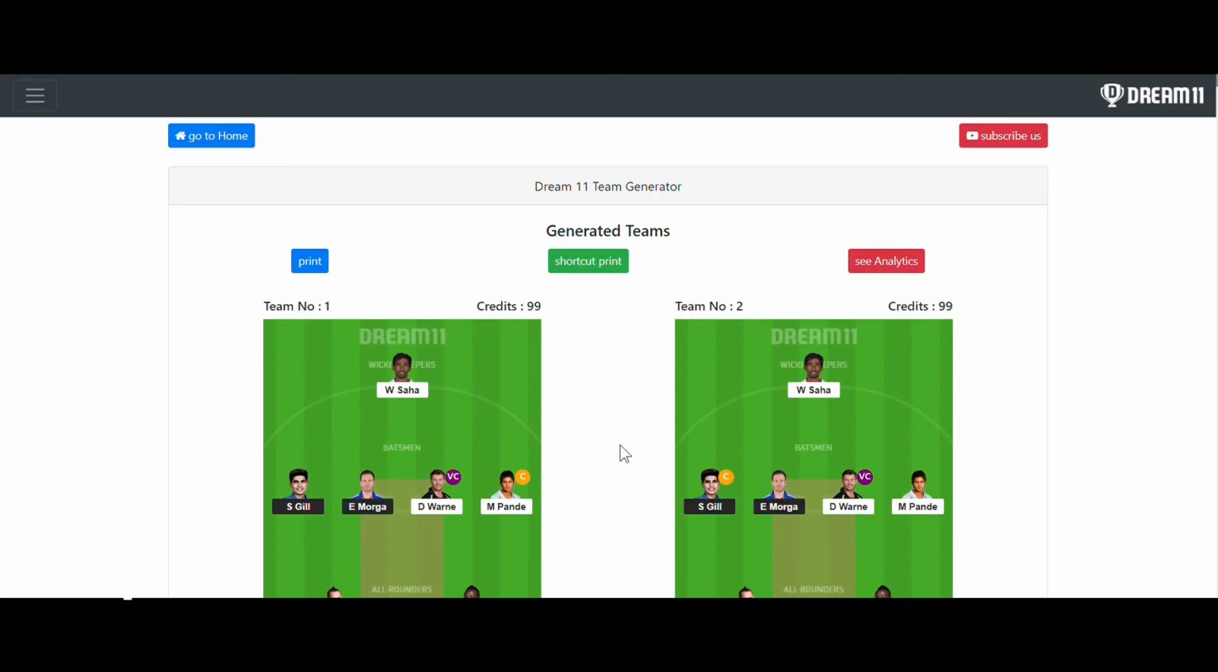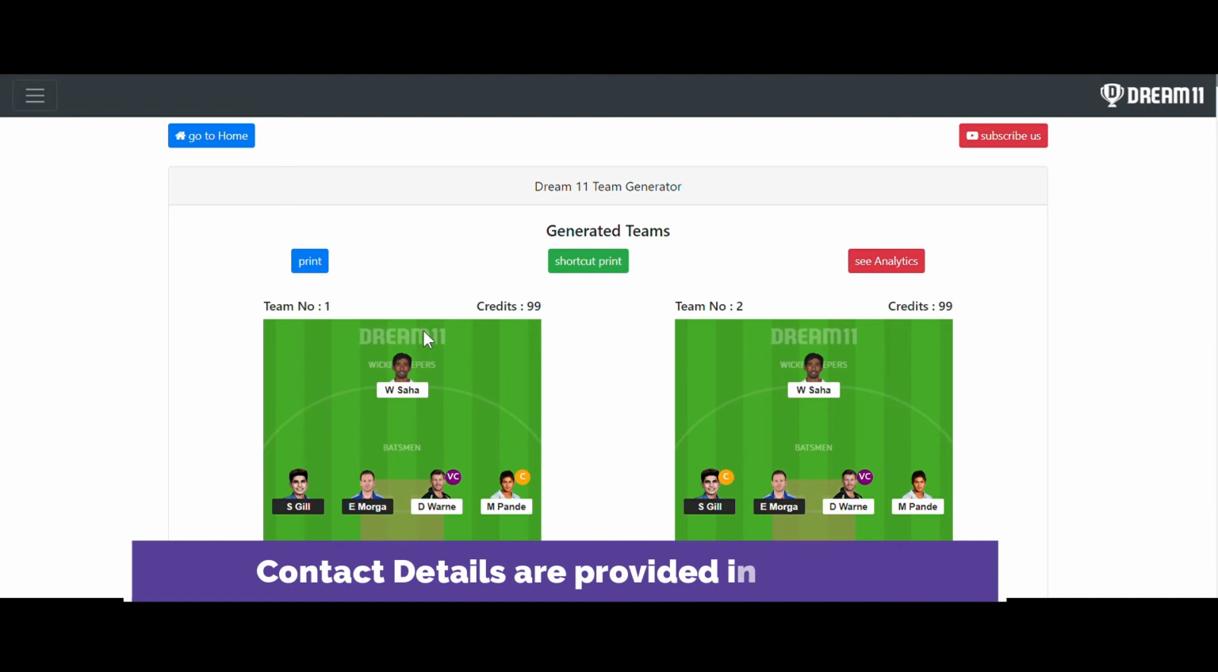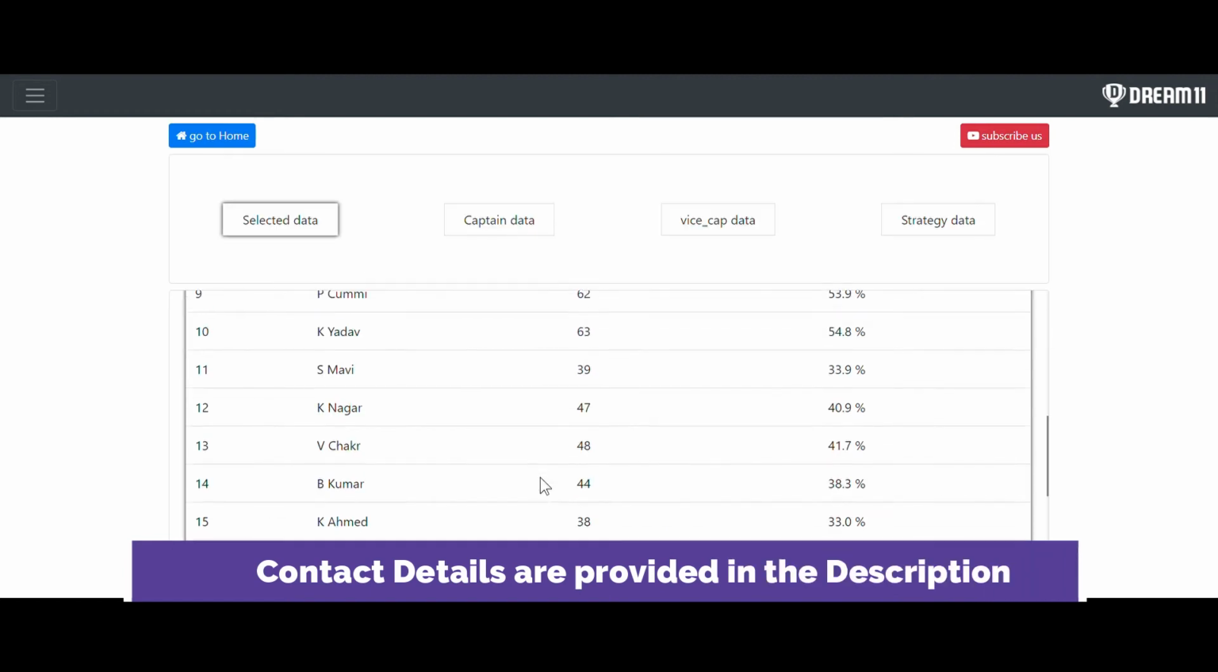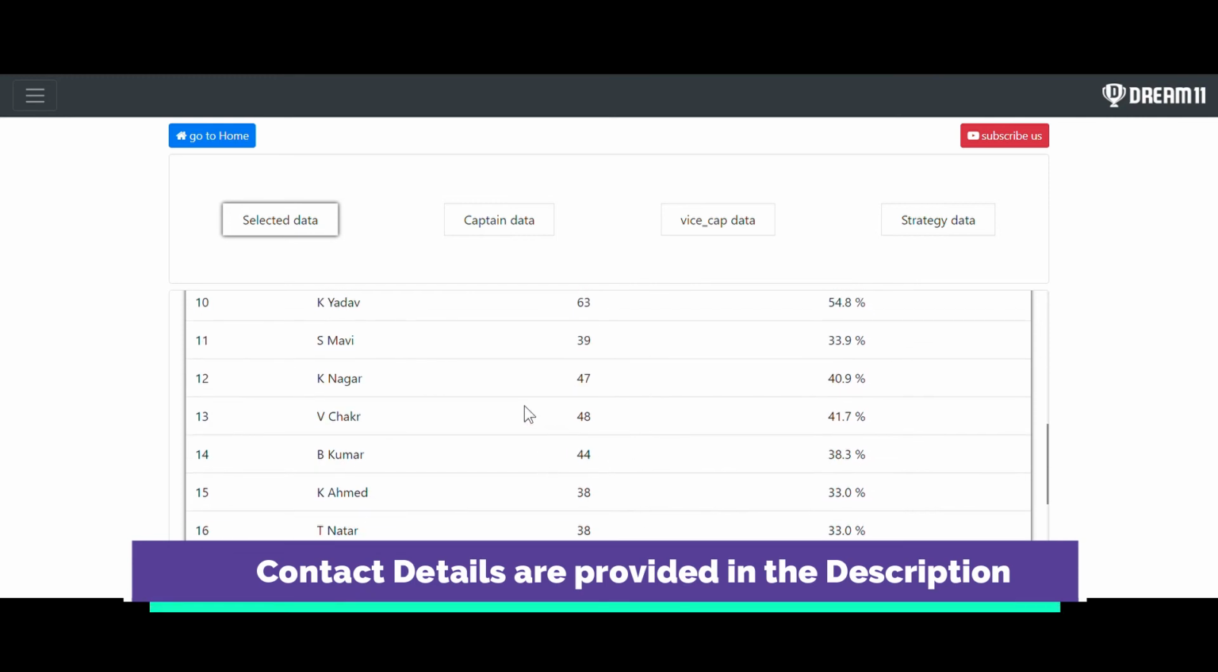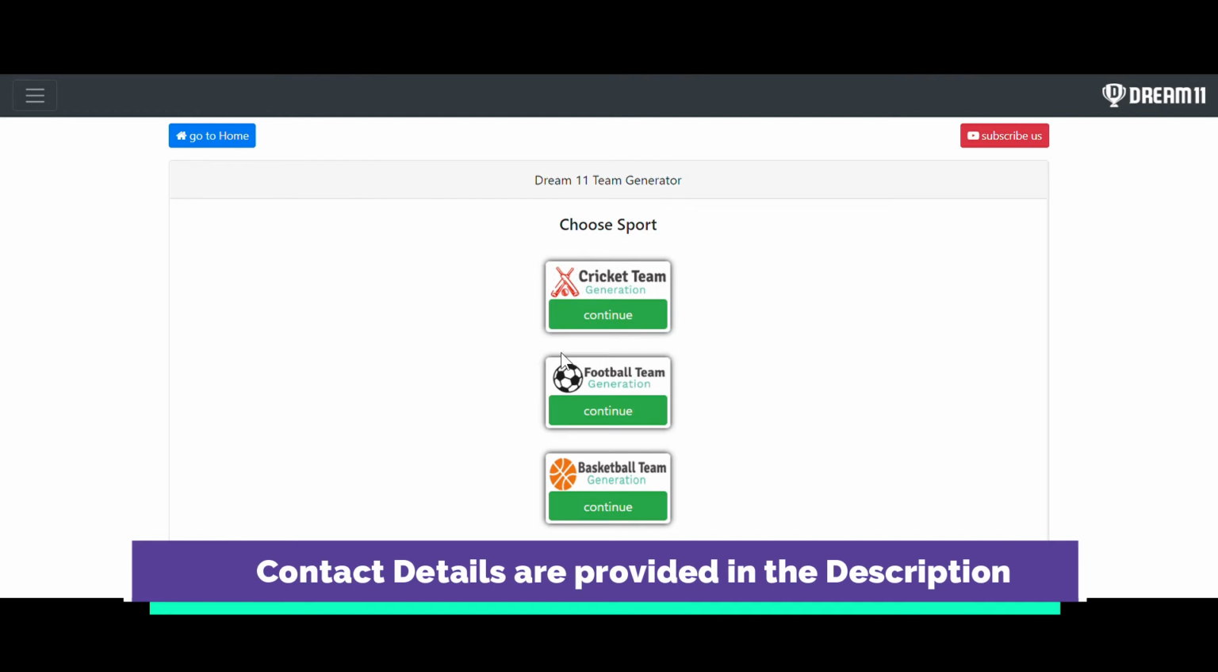As I told you, I would like you to check the results for this generation as well. You can see plenty of options right here. This analytic option will tell you how many times a player was selected out of those 115 teams. All the related statistics of that generation will be shown here. So let me quickly show you the results of the generation.